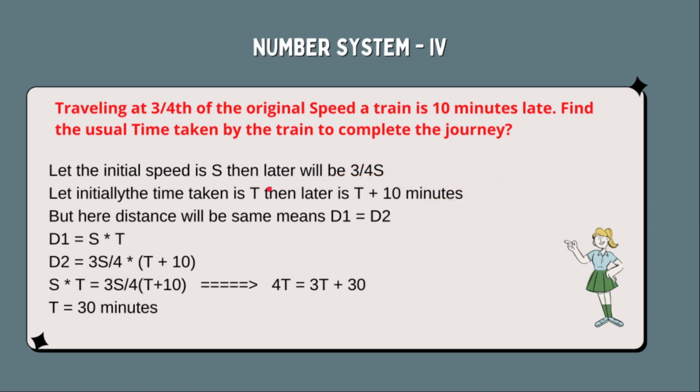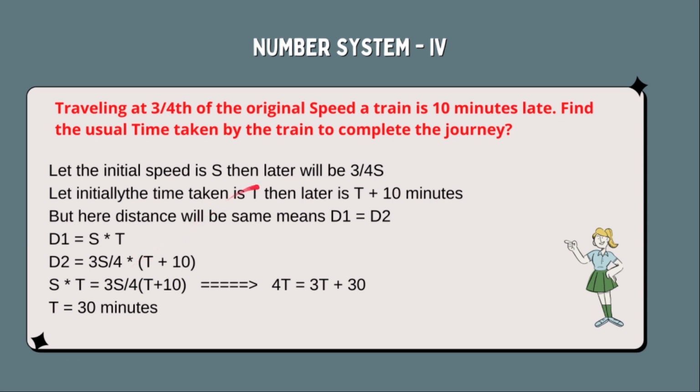What is given? Since the train is going from A to B, the distance is constant. So we can say d1 equals d2. d1 is the distance traveled initially and d2 is the distance traveled when it is going at 3/4 of the original speed. So d1 is speed into time. What is the initial speed? s. And what is the initial time taken? t. So d1 equals s into t.